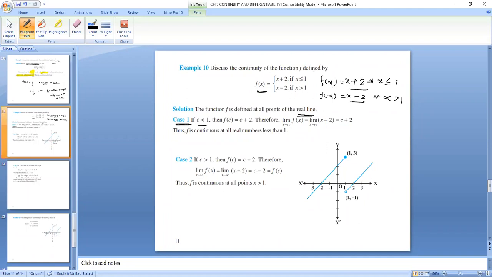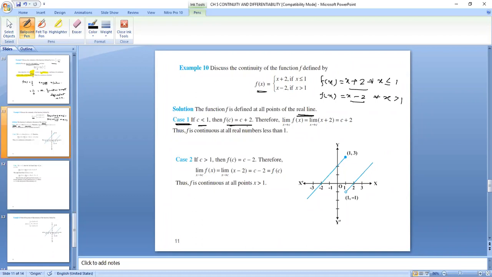If c is less than 1, then our function will be x plus 2. Then the value of the function f of c will be c plus 2, because for c less than 1, f of x is x plus 2.